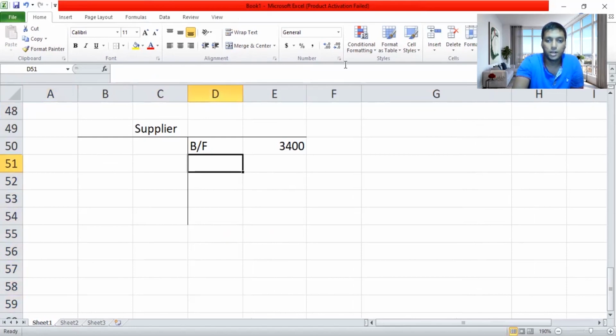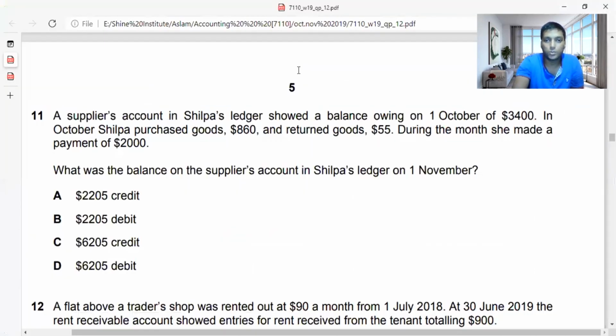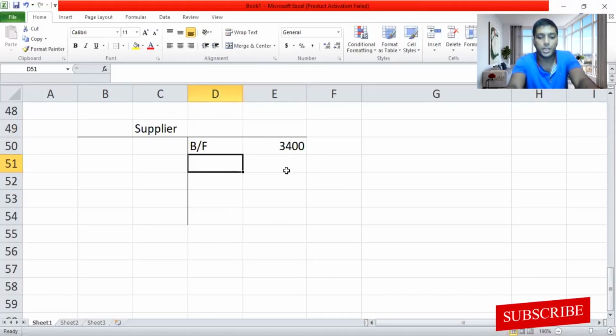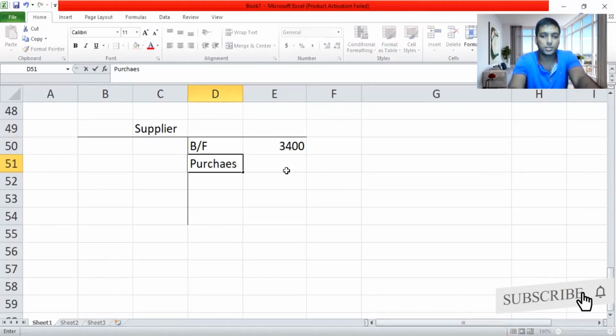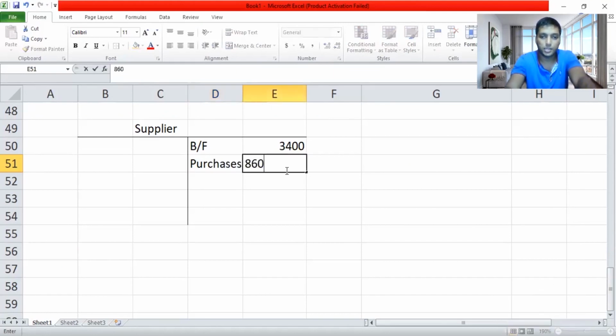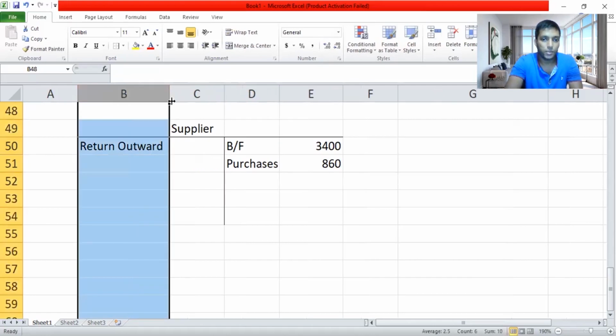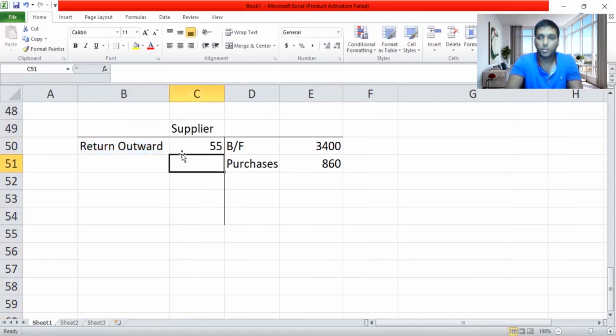They have said that in October, Shilpa purchased 860 and returned goods 55. So she purchased. Purchases account debit, and suppliers account will become credit. Basic double entry, guys. So purchases 860, and she has returned it, so it's a return outward account credit, supplier account debit. I'll write return outward, or you can also write it as purchase return. Both are the same, guys. How much is return outward? It's 55. So I'm done with return outward.